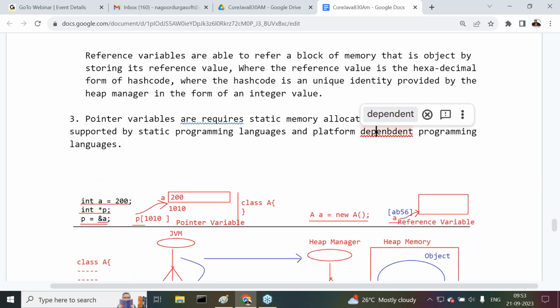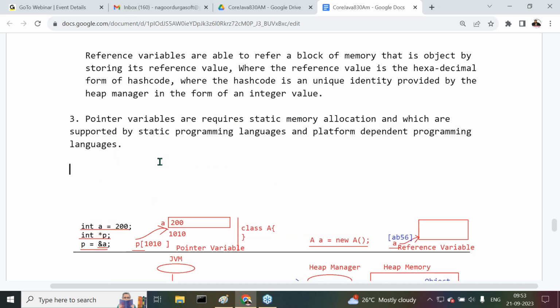These are about what there? Platform, that means pointer variables.